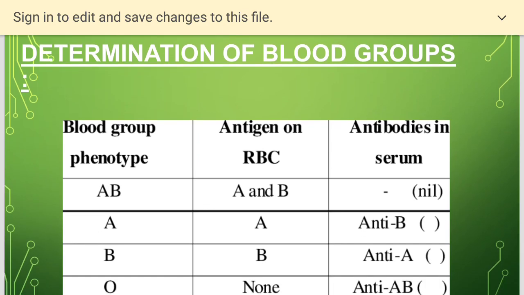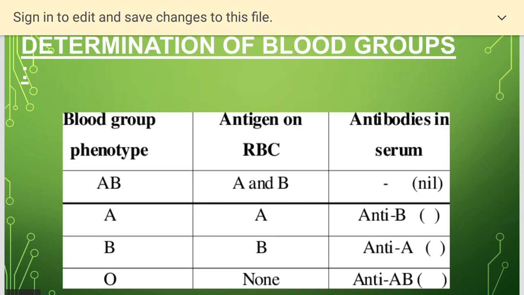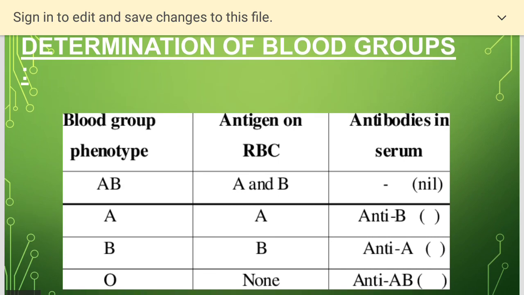Now how do you determine the blood group? For this we have one activity which we do in the school, where we take a slide and draw three circles with a pen, and we put antisera A, B and AB in the three circles.